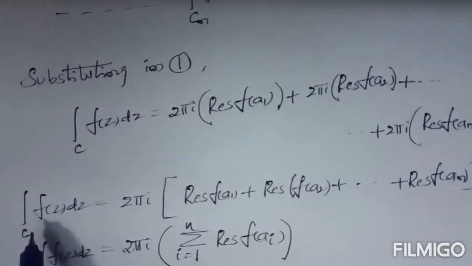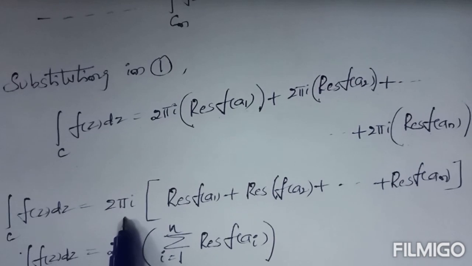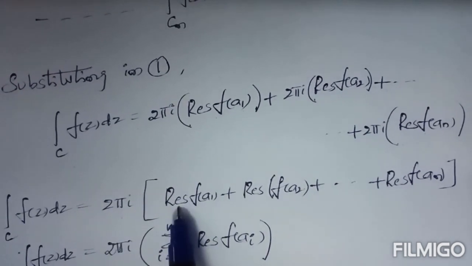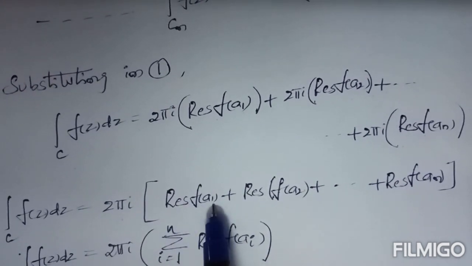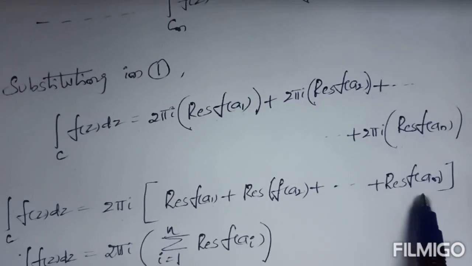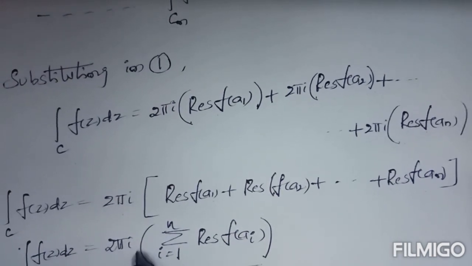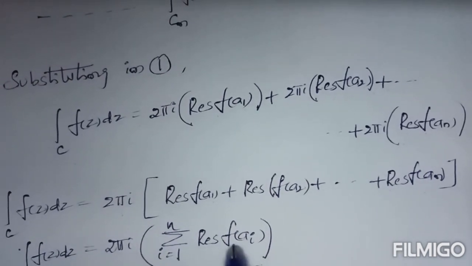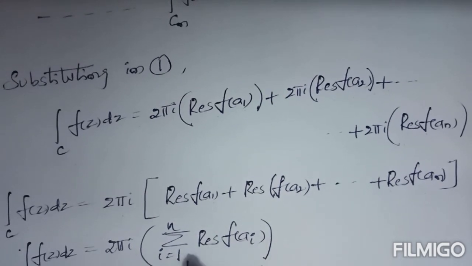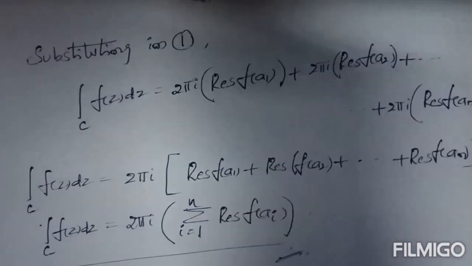The same step can be written as integral over C f of z dz equal to 2 pi i as common from all, the remaining value is residue of f at a1 plus residue of f at a2 plus residue of f at an. The same can be written as 2 pi i into summation of residue of f at ai, where i equal to 1 to n. This is the result of Cauchy's residue theorem.